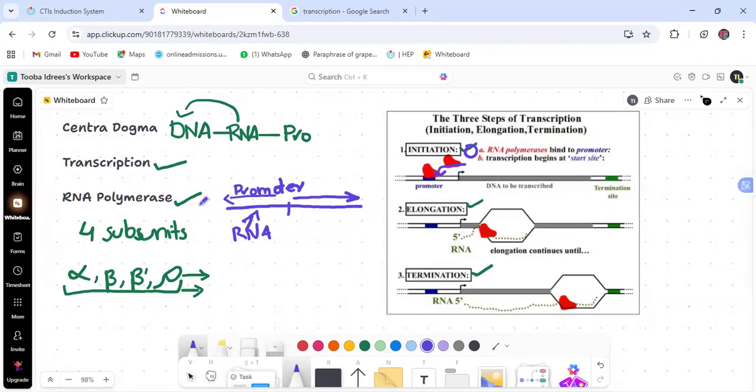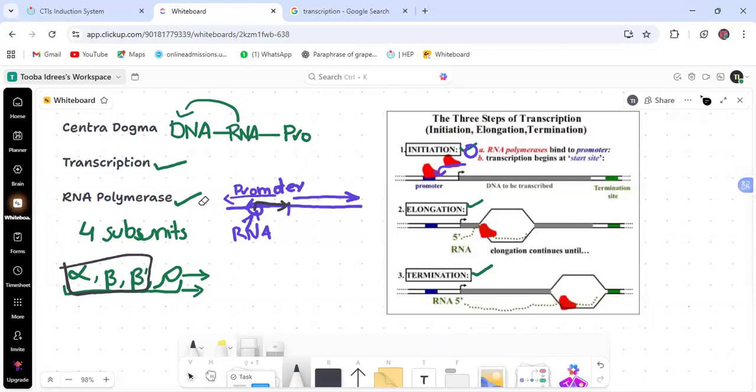The sigma factor of the RNA polymerase binds at the promoter site and starts the transcription process. When transcription starts, the sigma factor will be removed. This is the only work which sigma has to perform. Then the remaining three subunits work in the elongation.